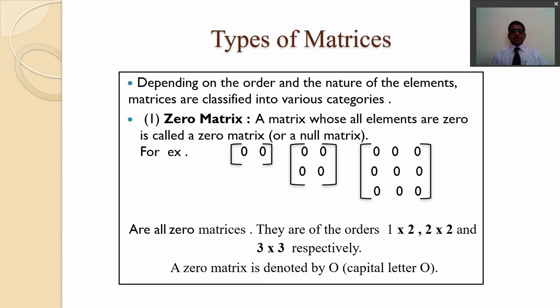Number 1. Zero matrix. A matrix whose all elements are 0 is called a zero matrix or a null matrix. For example, in this example the elements are 0, 0. In the matrix 2 by 2 all elements are 0, and in the other examples, the matrix 3 by 3, all elements are 0. They are of the order 1 by 2, 2 by 2 and 3 by 3 respectively. A zero matrix is denoted by capital letter O.